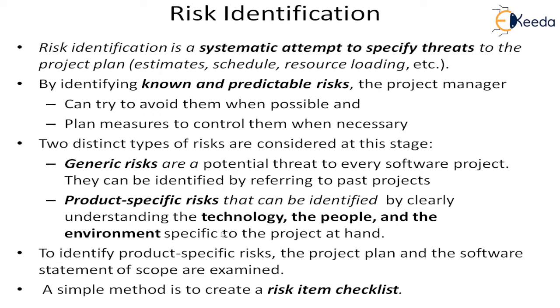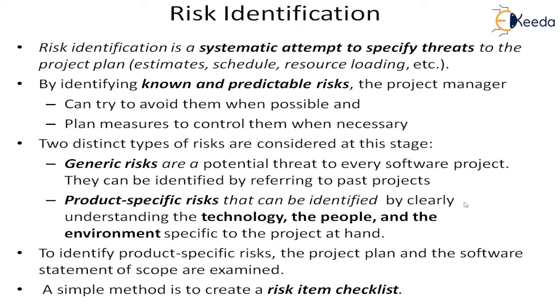To do that analysis, every time the project manager will not be able to focus his mind on everything, or even the team members, whoever is analyzing and determining the risk in the project, will not be able to think of everything, because we are after all human. There are a lot of shortcomings in the human brain.